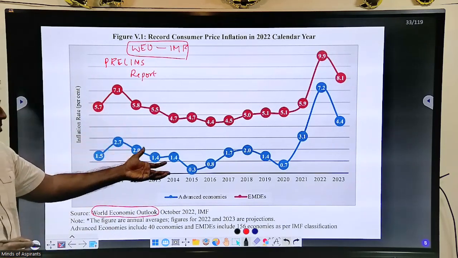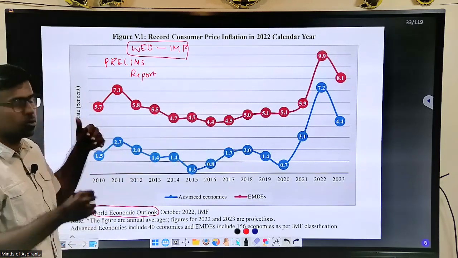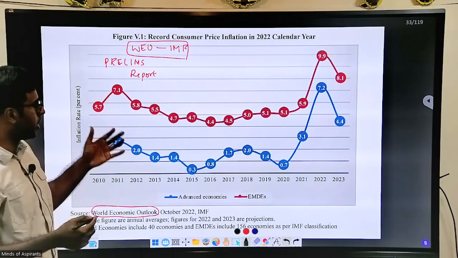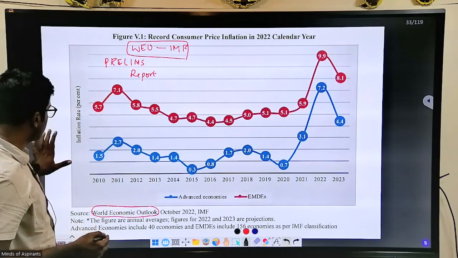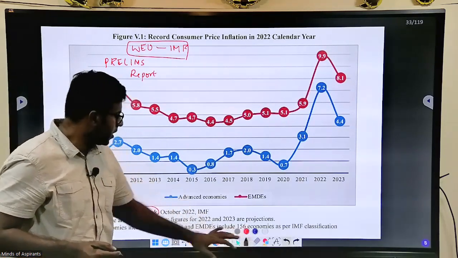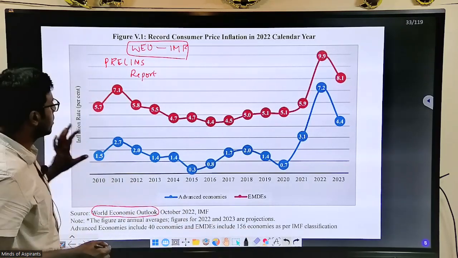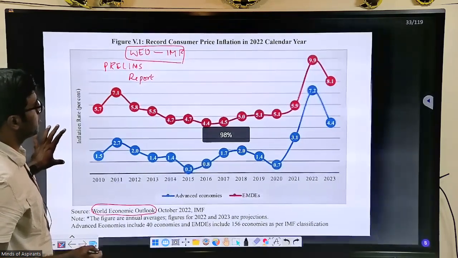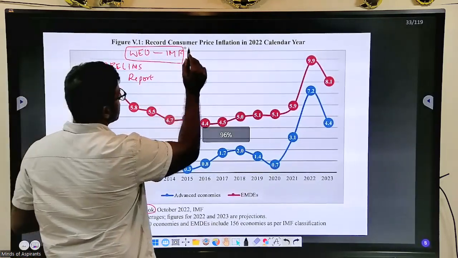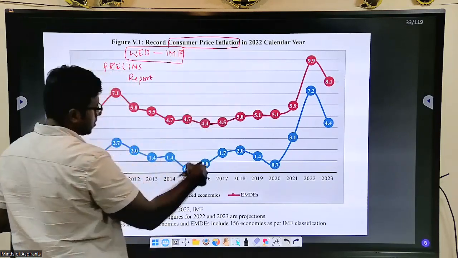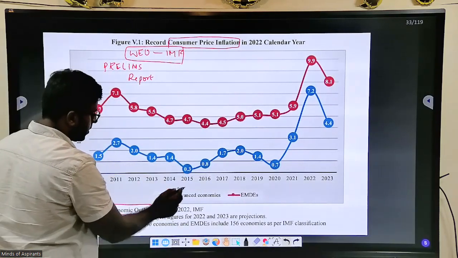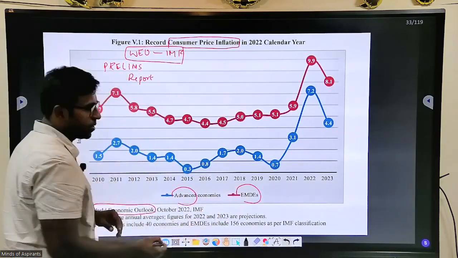In that report, it talks about the economic development of countries, and it also talks about inflation importantly. In this starting figure, it is the inflation of the consumer price index of different countries, not India, but advanced countries and emerging countries.